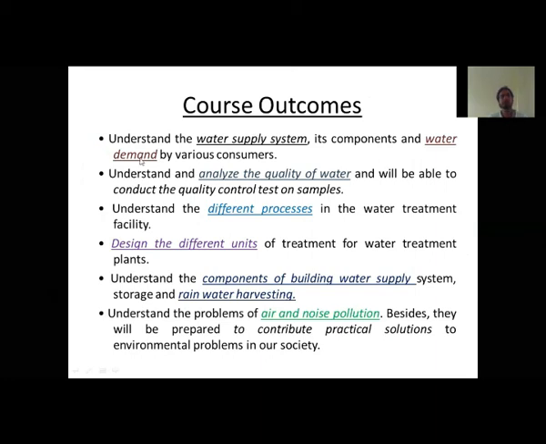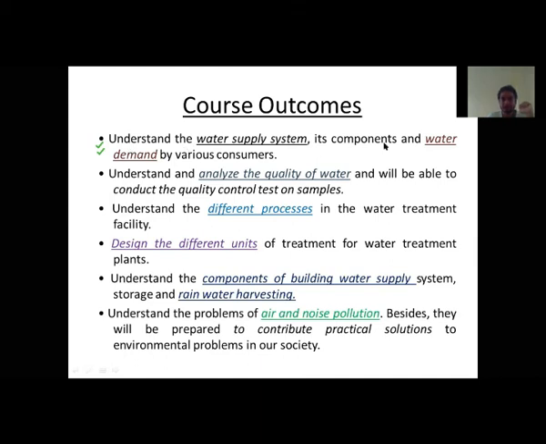As soon as any topic or module is completed, say for example, if you completed the first module, after completing the first module you will start studying it and you will start solving the problems, if there are any. After doing everything, just read this course outcome. What are you going to do after doing the whole chapter? You are just going to read this outcome. Why? I will let you know.